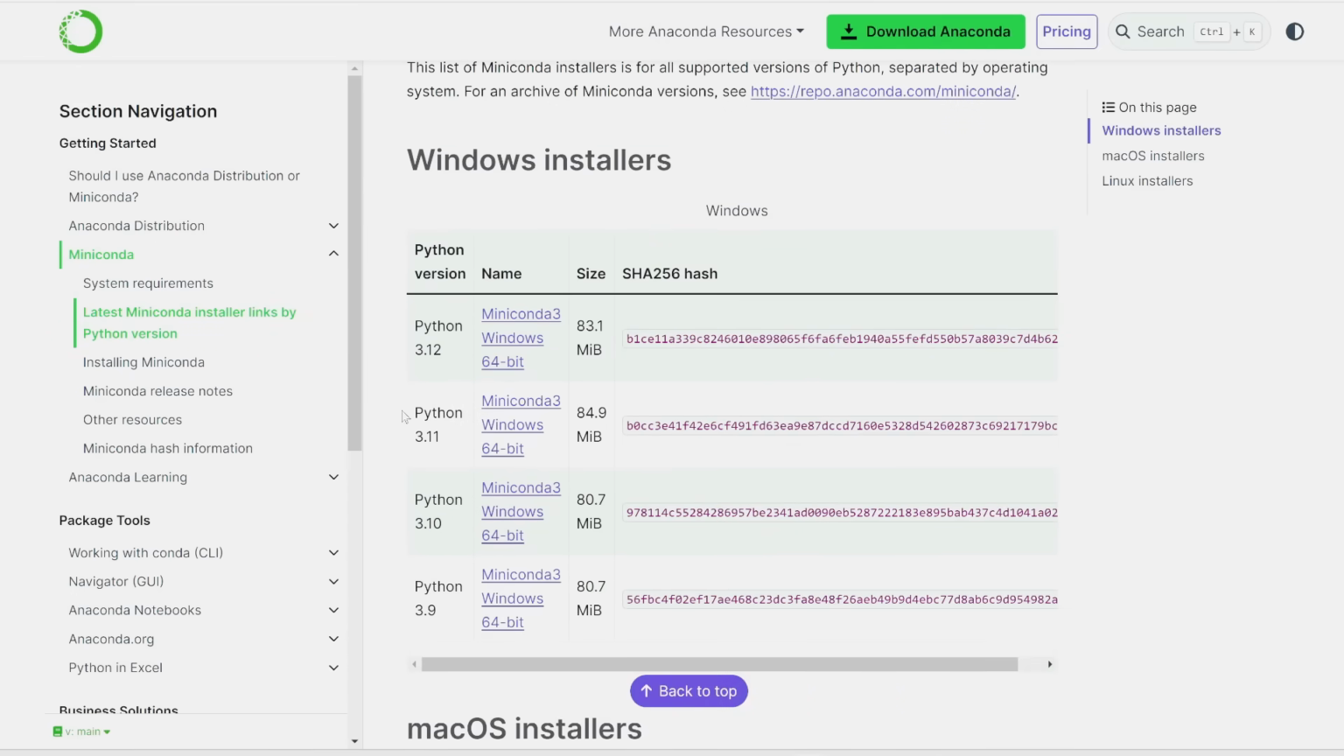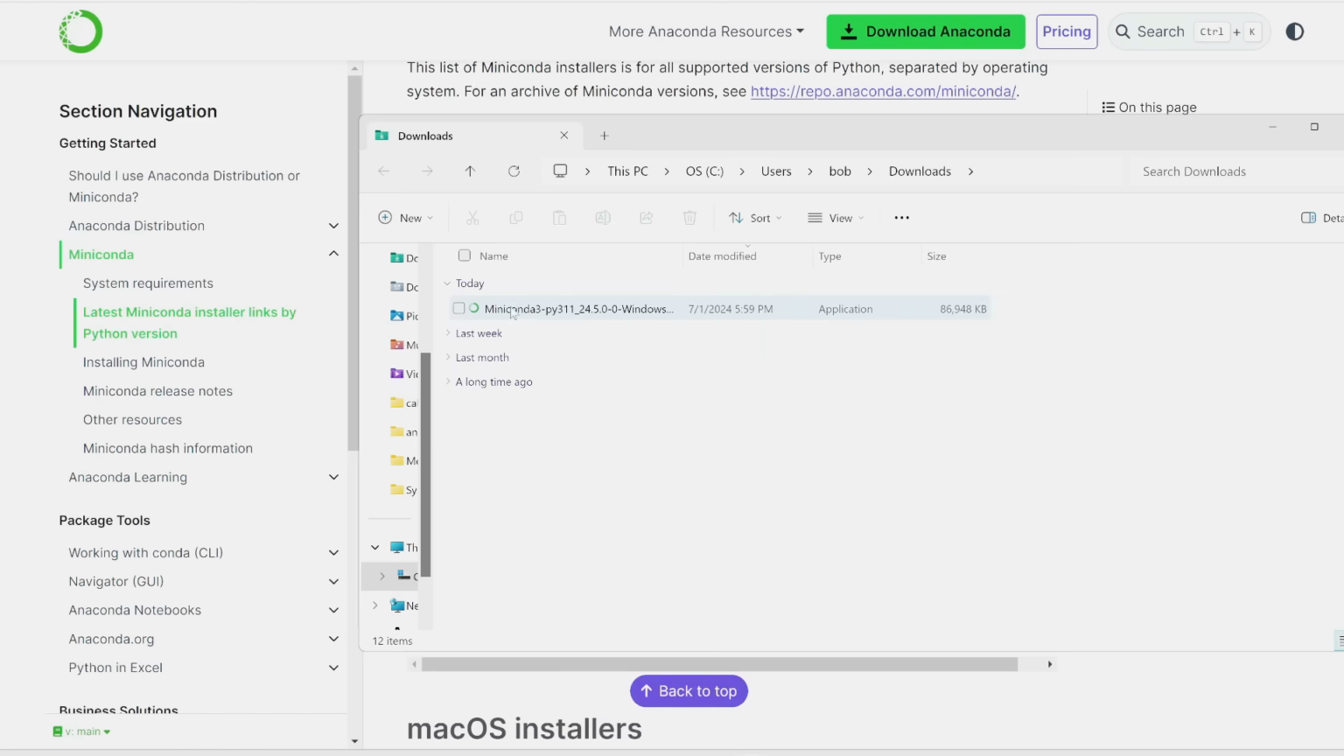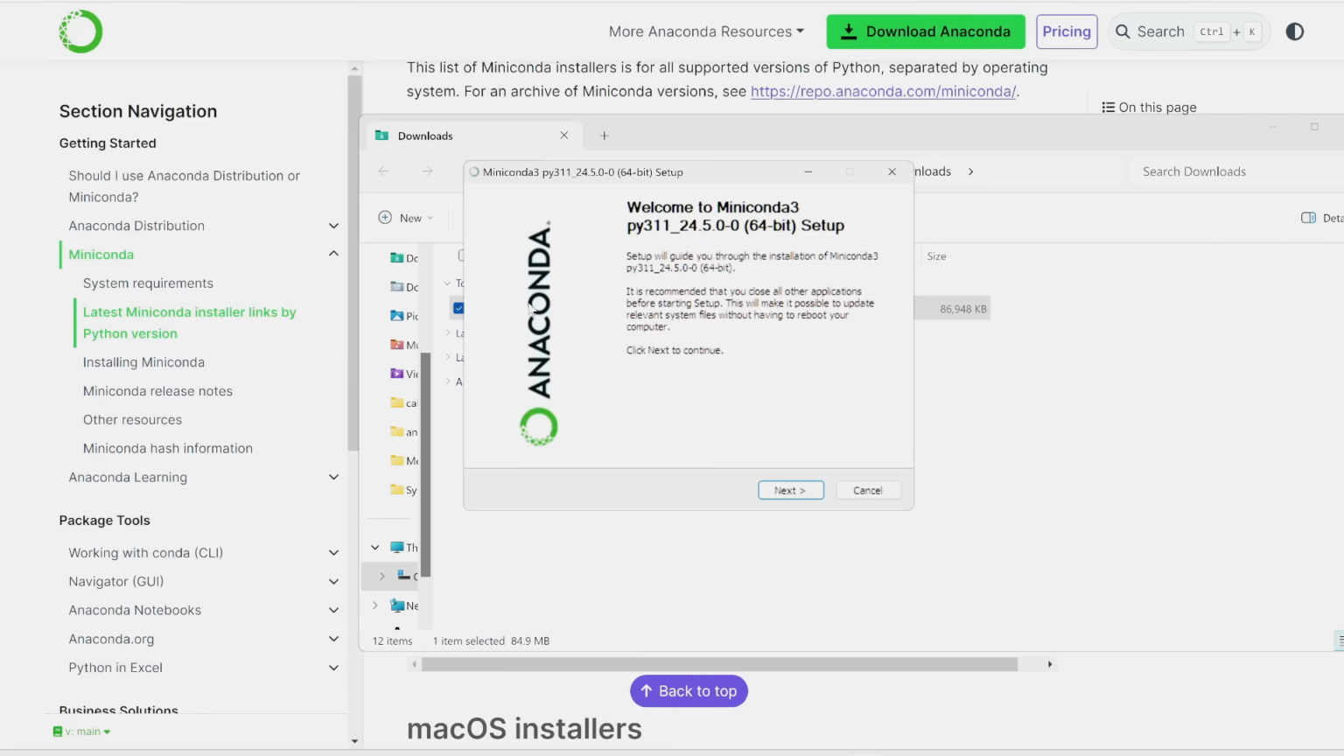Now, for free and open source AI tools, usually they do not support Python 3.12, so it's better to install the Python 3.11 version. So I'm going to click on this, which should download an exe file to your computer. Once it's finished downloading, simply double click on this and then follow the steps to complete the installation.